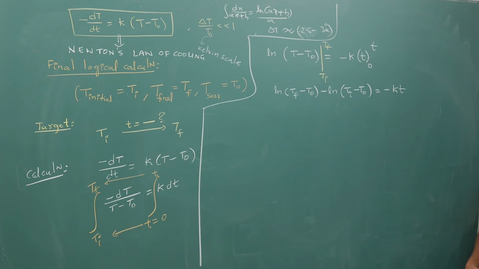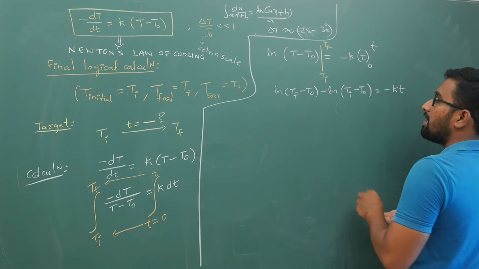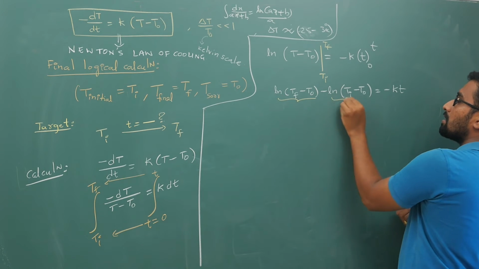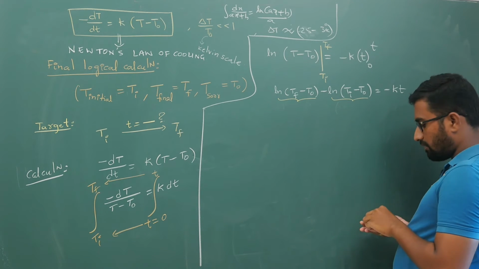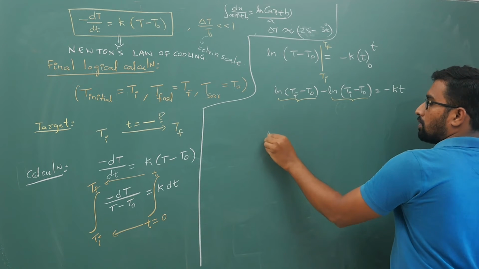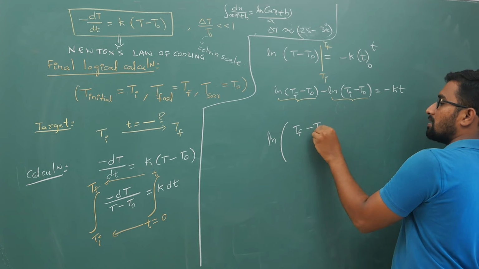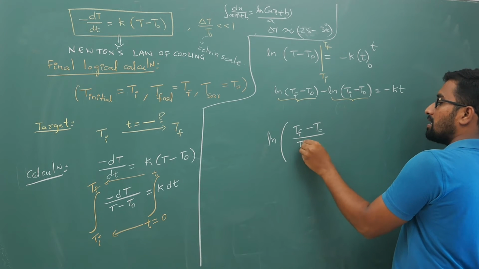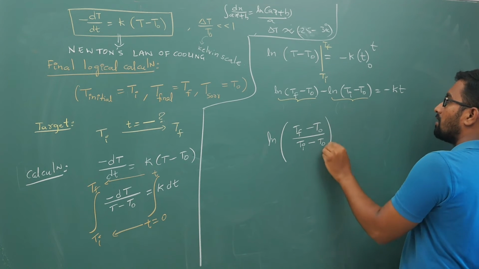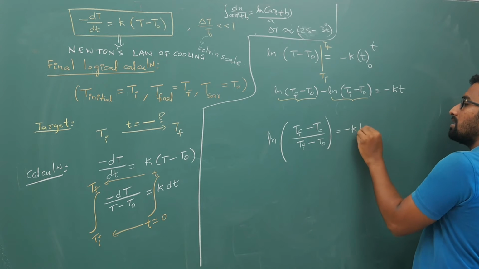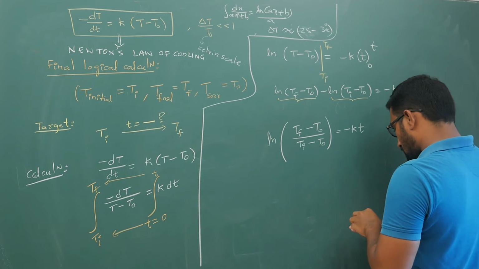So this is what you are going to get. Now ln A minus ln B is ln of A by B. So ln of (t final minus t naught) by (t initial minus t naught) is equal to minus kt.